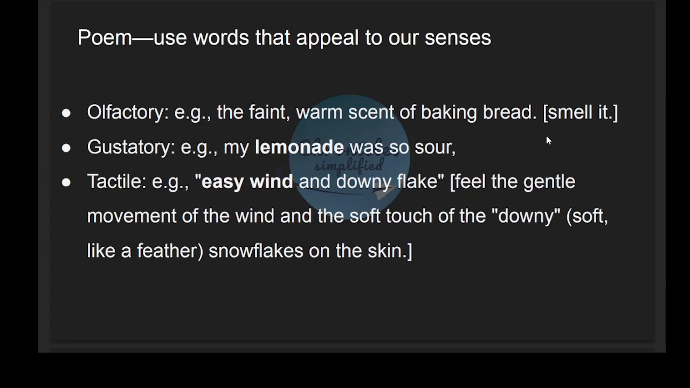And my lemonade was so sour. So the very word lemon makes us feel the taste of lemon. Easy wind and downy flake. So this line makes you feel the gentle movement of the wind and soft touch of the snowflakes.